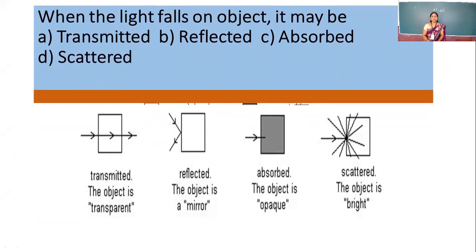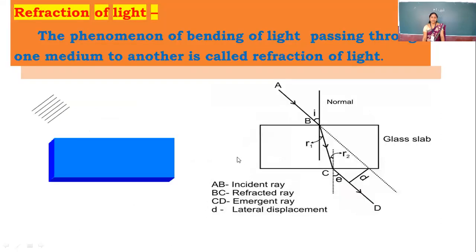When our object is opaque, most of the light will be absorbed by that object. When the object has shiny surfaces, then most of the light will reflect. And when the object is transparent, then most of the light will pass through that object. That means the transmission of the light takes place. So in today's session, we will see about the transmission of the light or the refraction of the light.